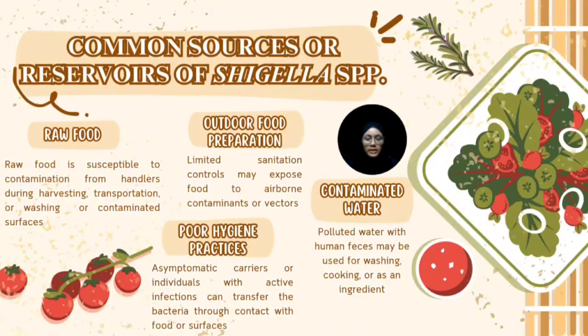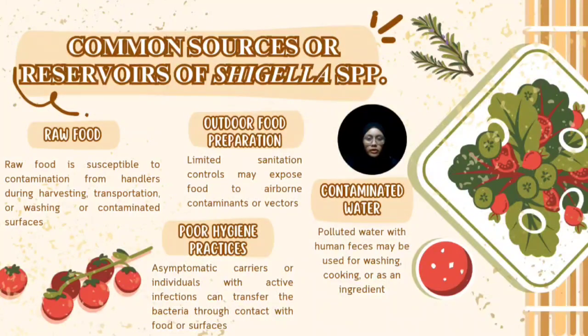For outdoor food preparation settings, this is often seen during festivals or outside stalls which lack proper sanitation control. These environments can expose food to airborne contaminants, pests such as flies, and dirty utensils, increasing the risk of bacterial transmission. Next, poor hygiene practices by food handlers or even asymptomatic carriers further contribute to contamination. Individuals with active infections or inadequate hand washing habits can easily transfer Shigella species to food, utensils, or preparation surfaces.